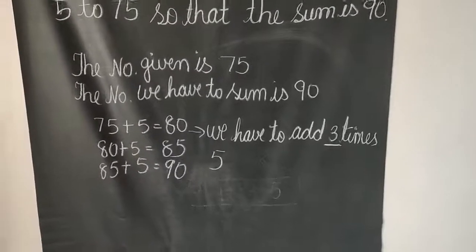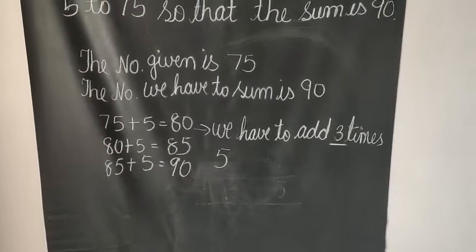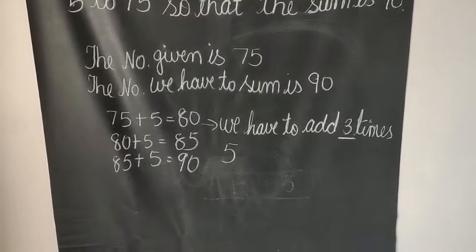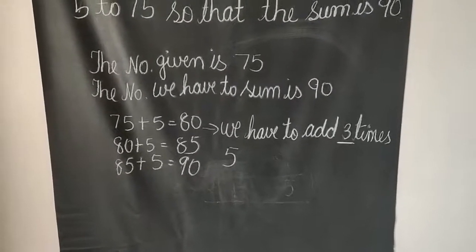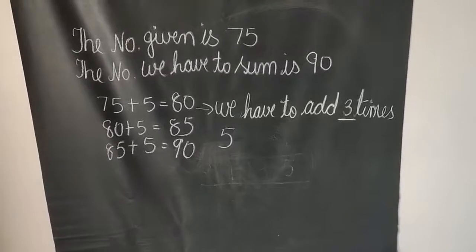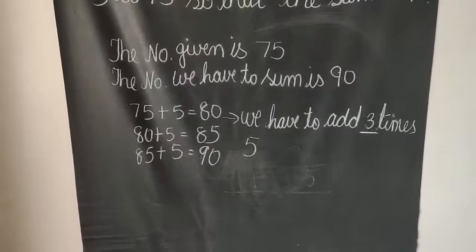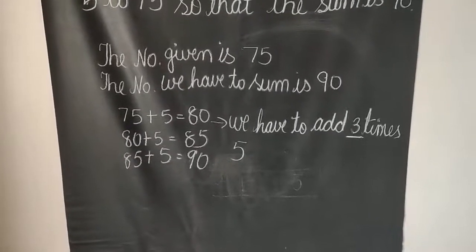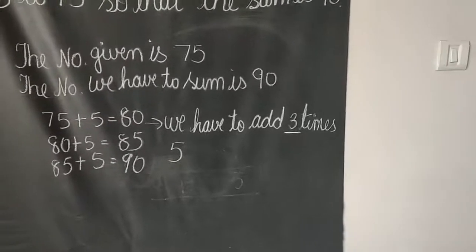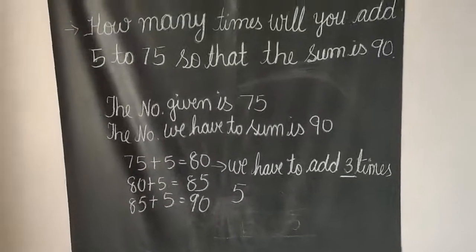So here you can see the calculation. What do I have to do? Addition. 75 plus 5 makes 80. So I bring 80 down, again plus 5, then 85. Then I bring 85 down, plus 5, the number comes to 90. So we have to make the sum 90. How many times have I taken 5? 1, 2 and 3 times. So we have to add 5 three times. So the answer is 3 times.